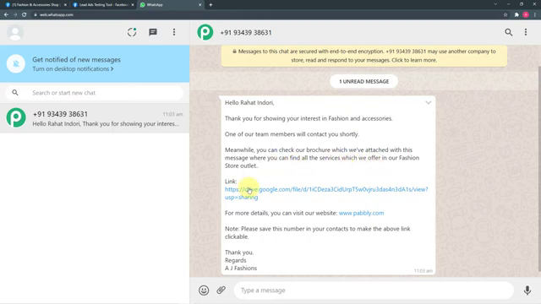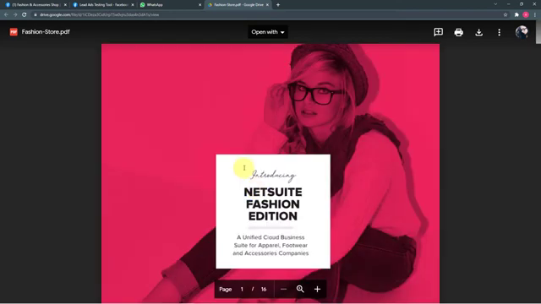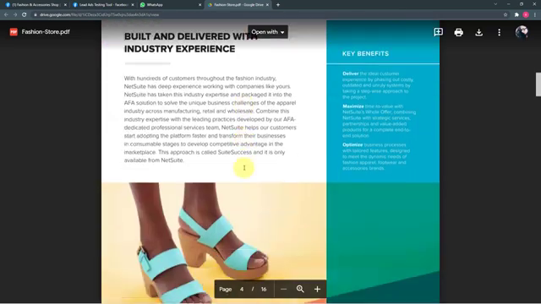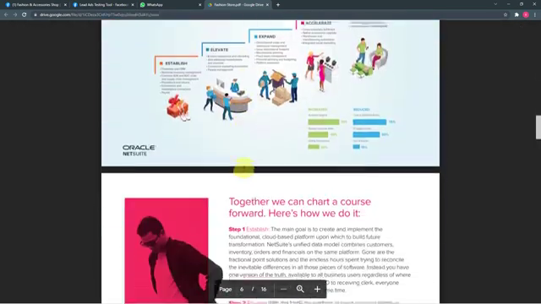Okay, and this is the link of the brochure that we have attached. Let me open this also. And this is a PDF file attached here, and this is a kind of business brochure that we want to send to our leads, so that we can convert them into our customers and clients.